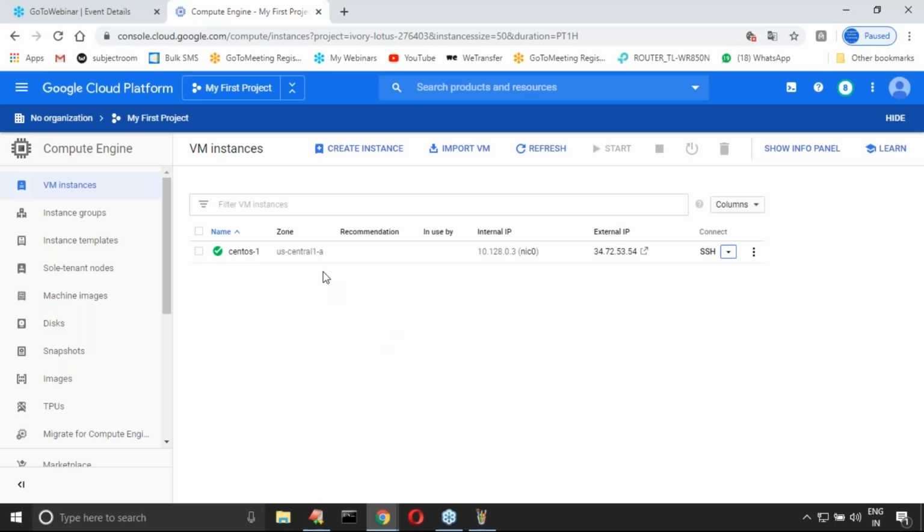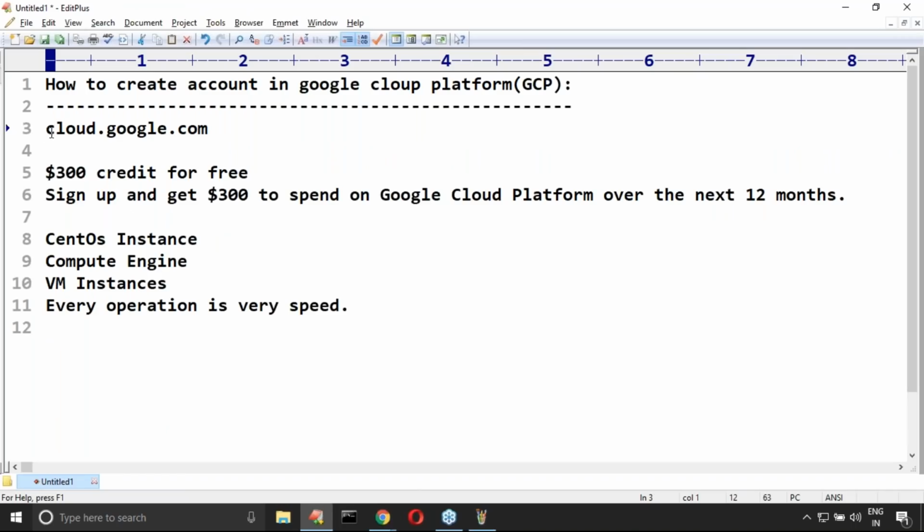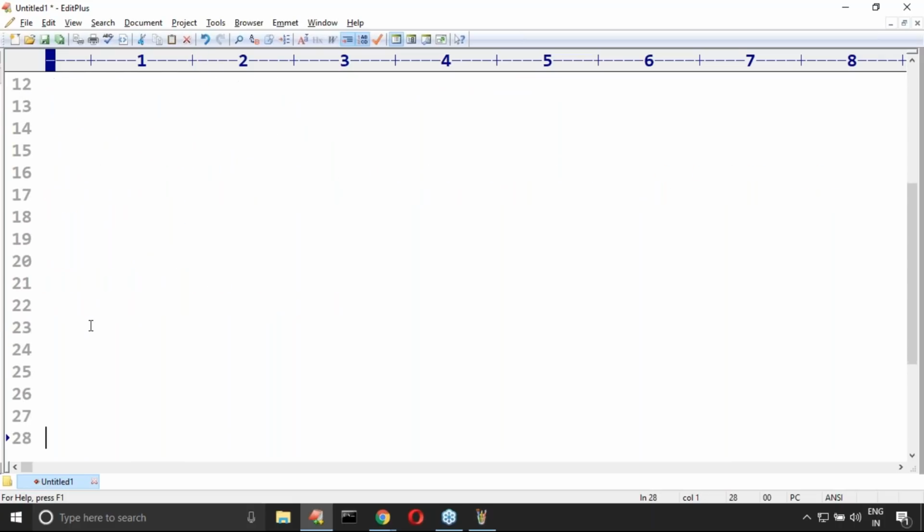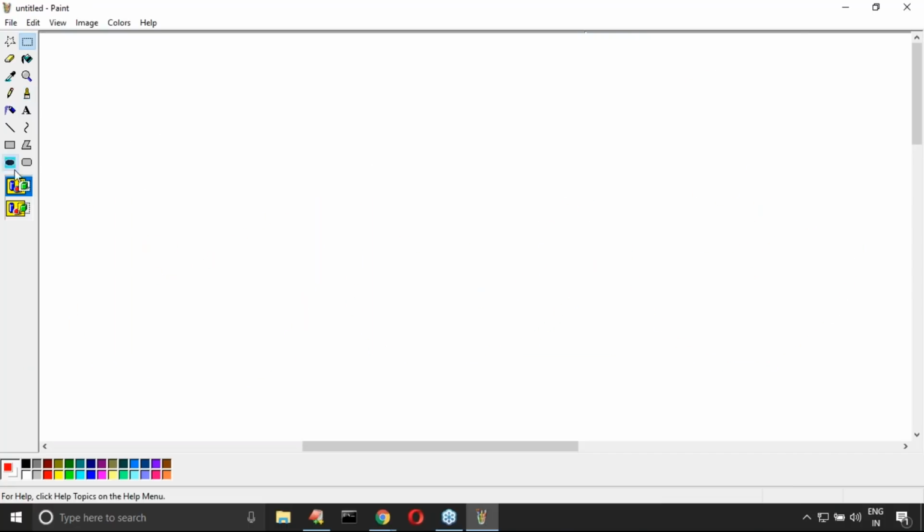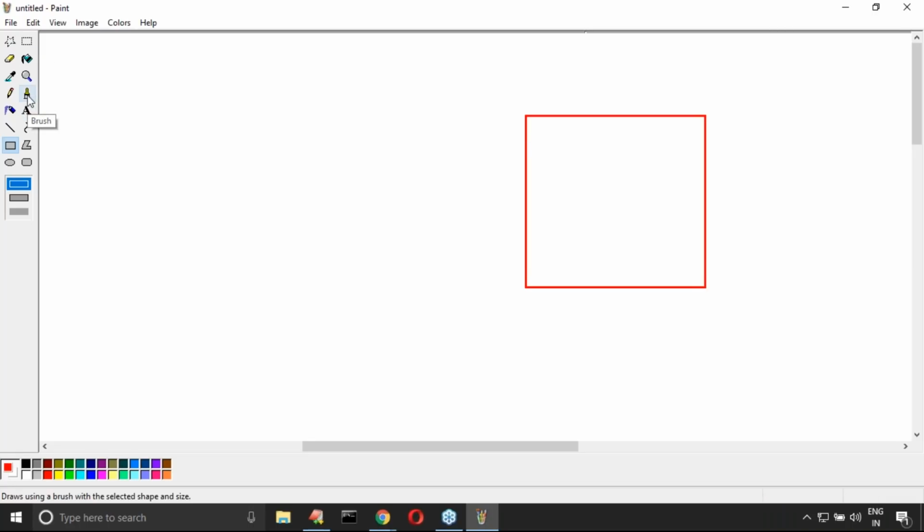Up to this, any doubt about this one? Yes, friends. What we did, sir: we created an account for cloud.google.com. After that, I created one CentOS instance for my practice sake. Next, where is this CentOS available? It is available in the cloud, sir. On cloud it is there.